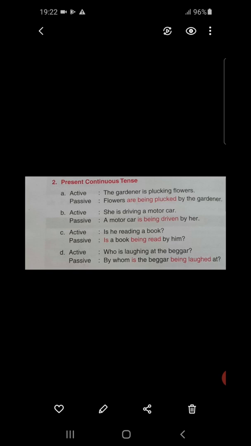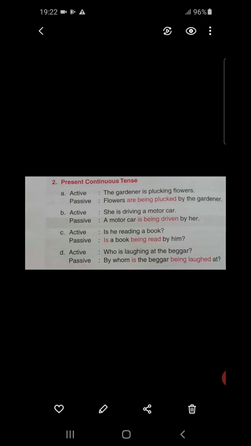Here driving, first form of the verb plus ing, is getting changed into driven, third form of the verb. Then by her. She is turning into her.